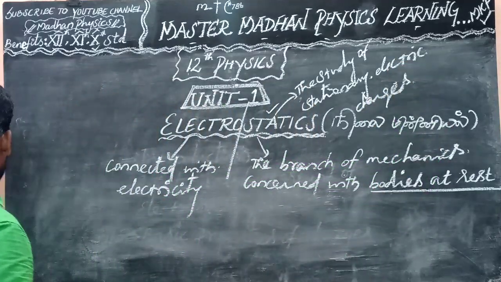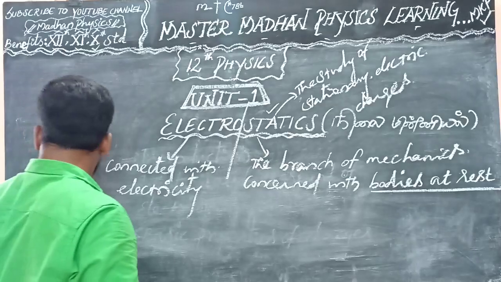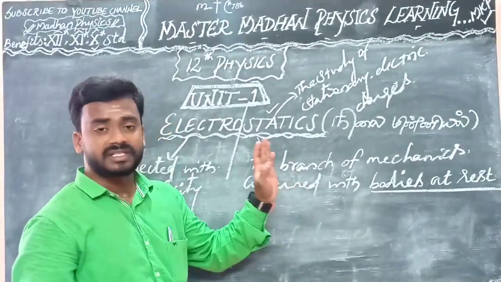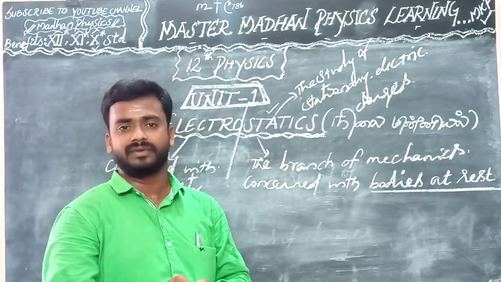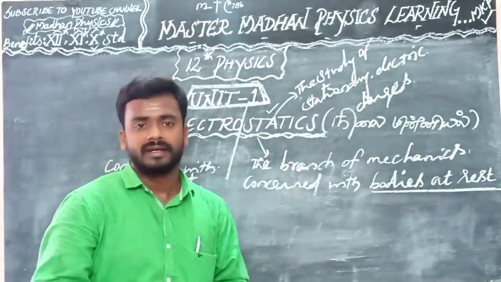So this is electrostatics. Okay students, just keep in mind that this is the meaning of this lesson, the topic of the lesson.